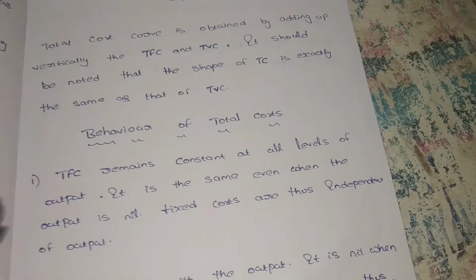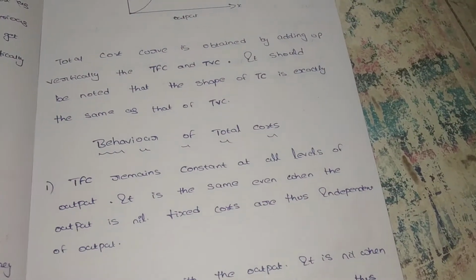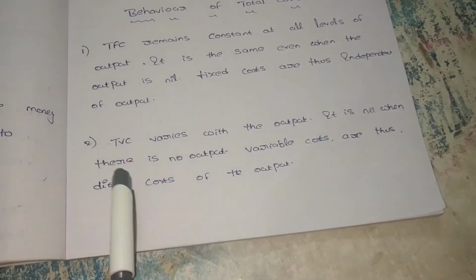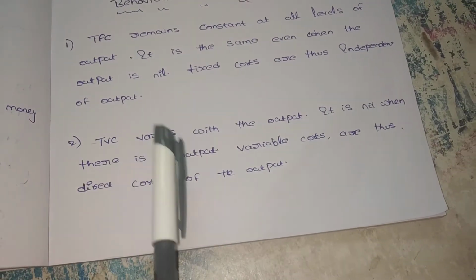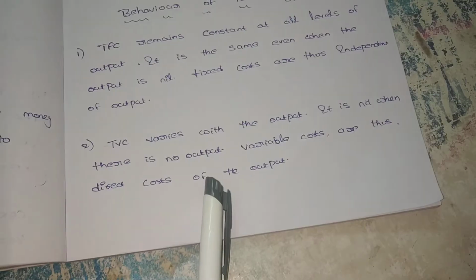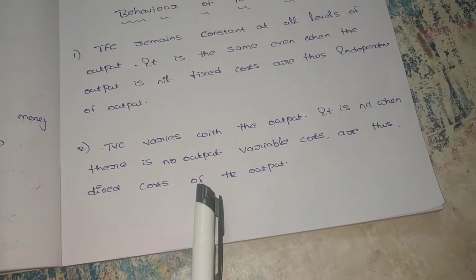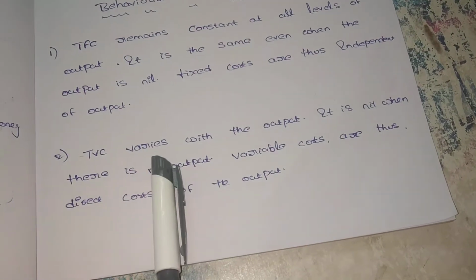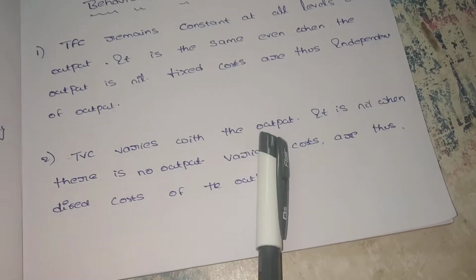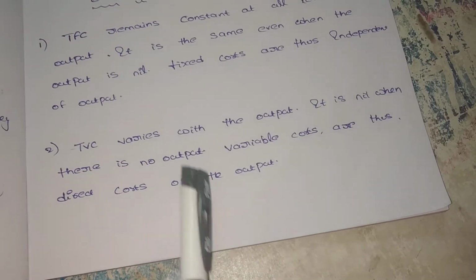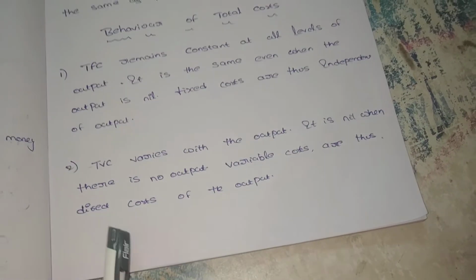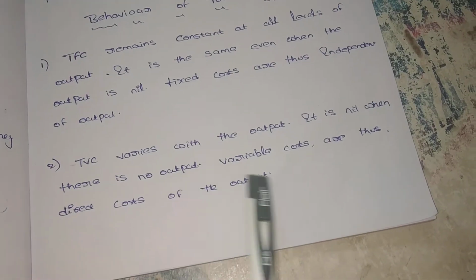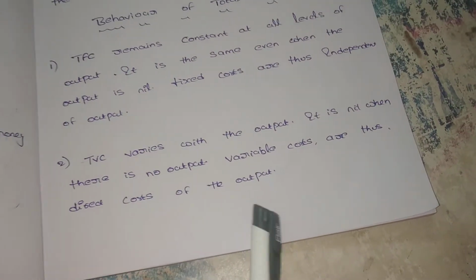When output increases or decreases, we have to pay the fixed total cost. Next, total variable cost varies with the output. Already we discussed that total variable cost depends on output. So the total variable cost varies with output. It is nil when there is no output. It means if the variable cost is 0, the output is automatically 0, and thus the direct cost of the output is also 0.